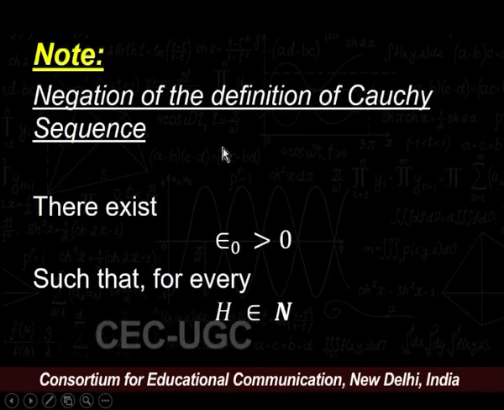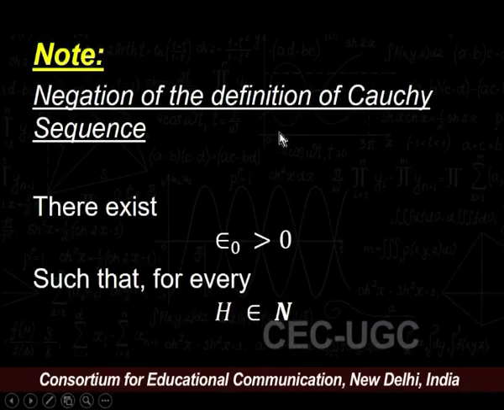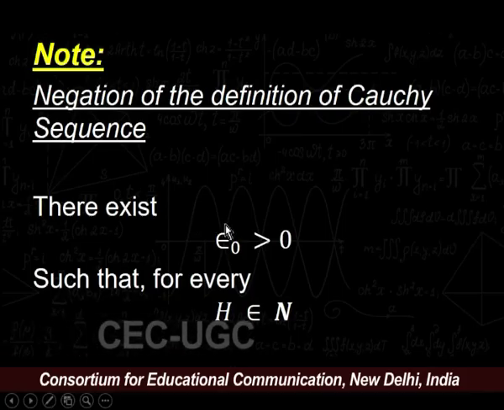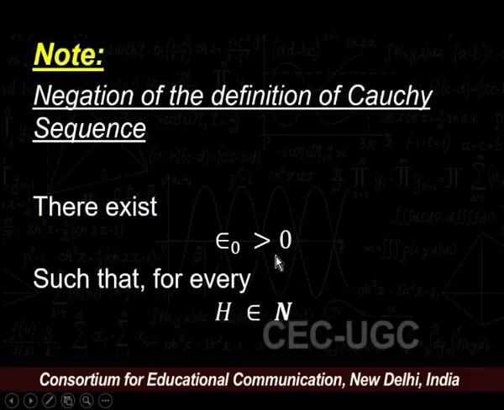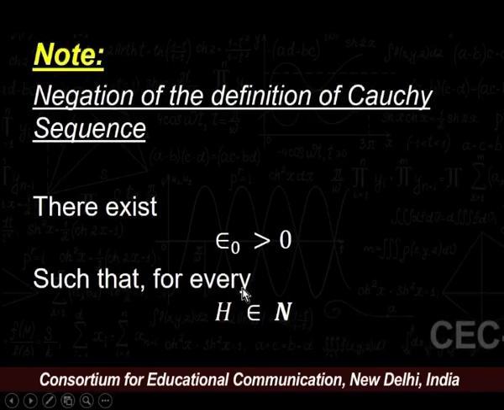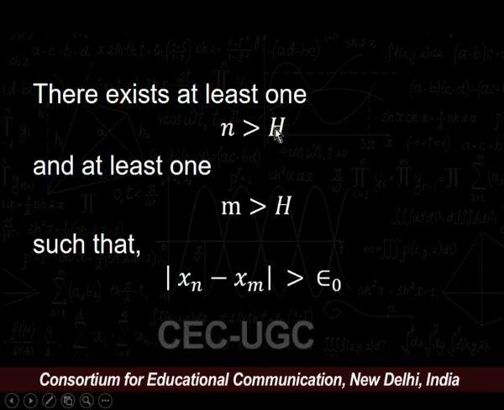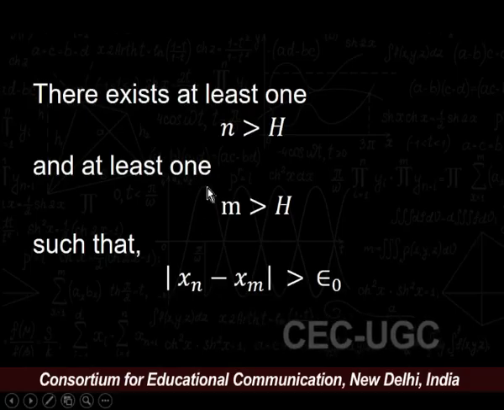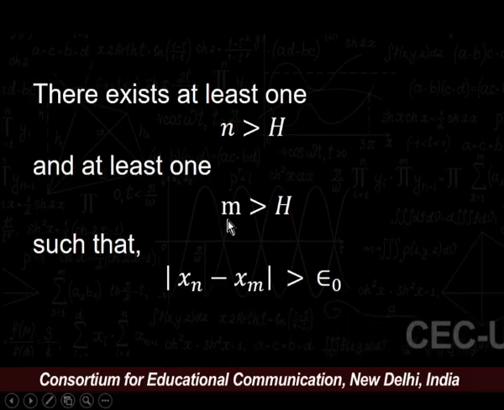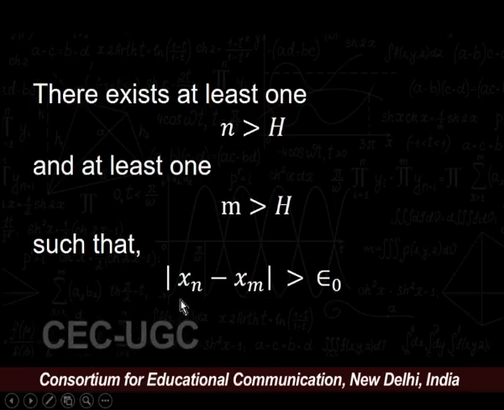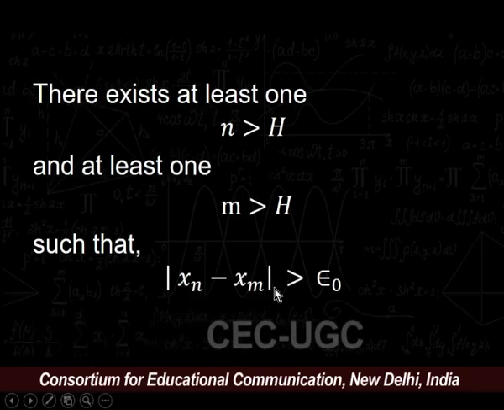Let us recall the definition of the negation of the Cauchy sequence. The negation of the Cauchy sequence is defined as: there must exist some epsilon naught greater than 0 such that for every natural number h, there must exist at least one natural number n greater than h, and at least one another natural number m, which is also strictly greater than h, such that we have modulus of x n minus x m is greater than epsilon naught.